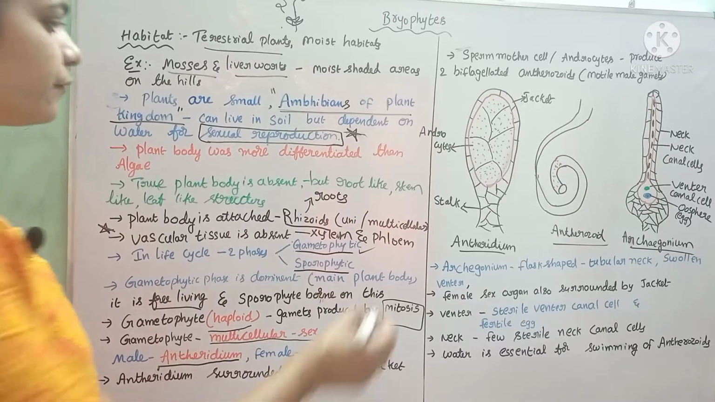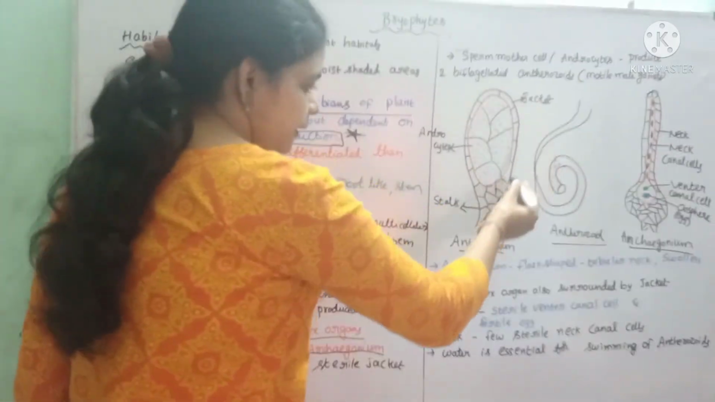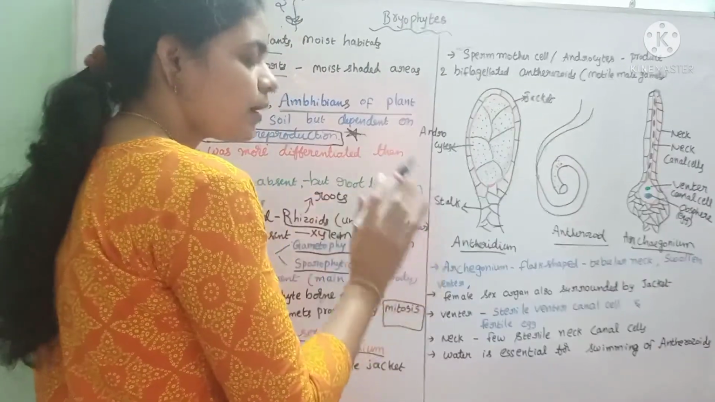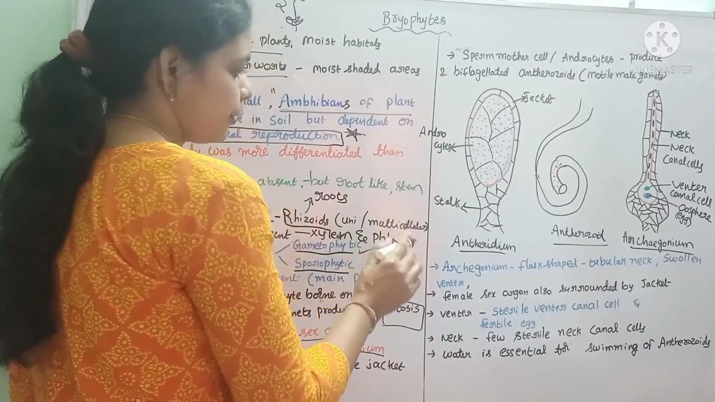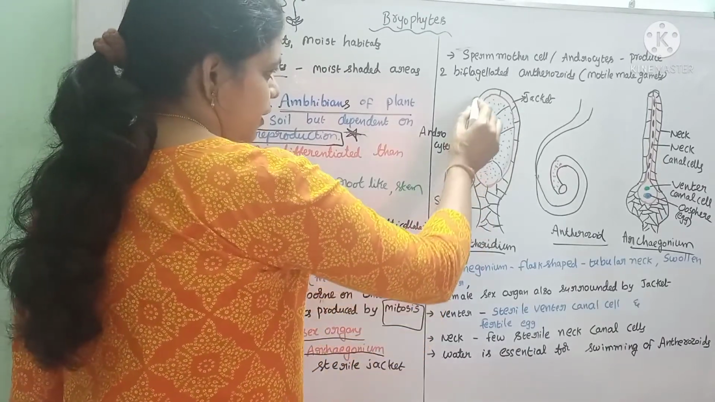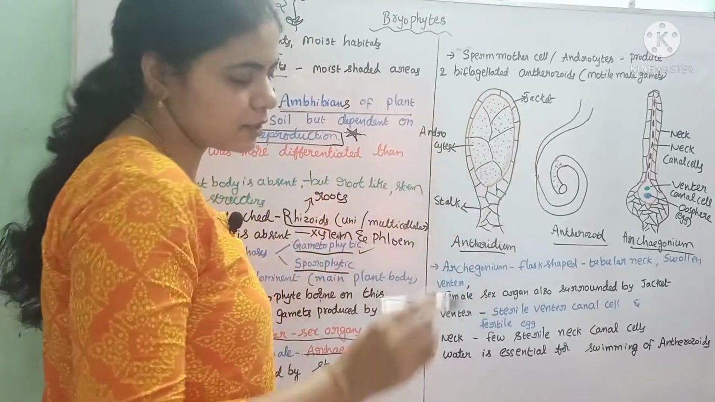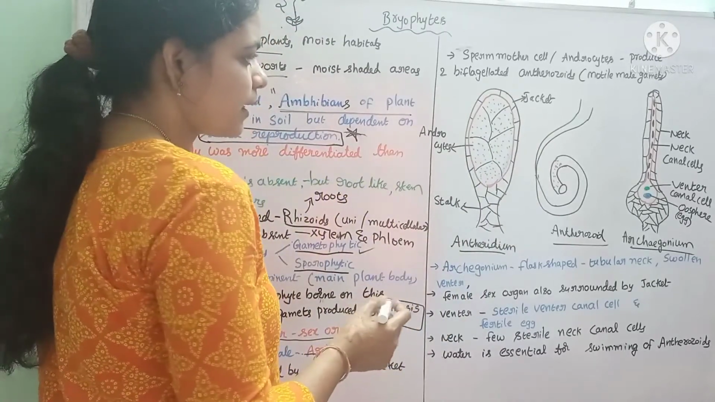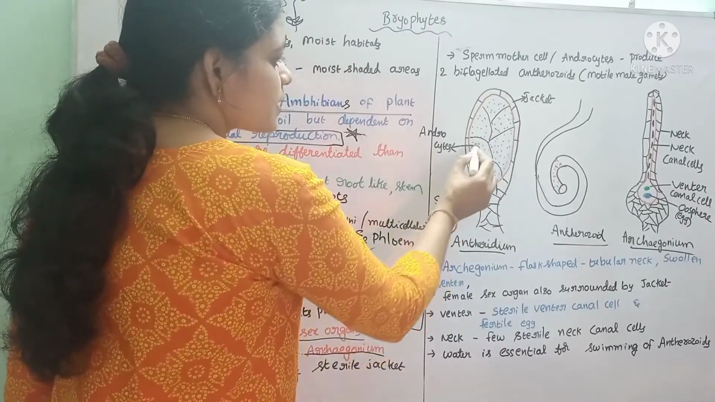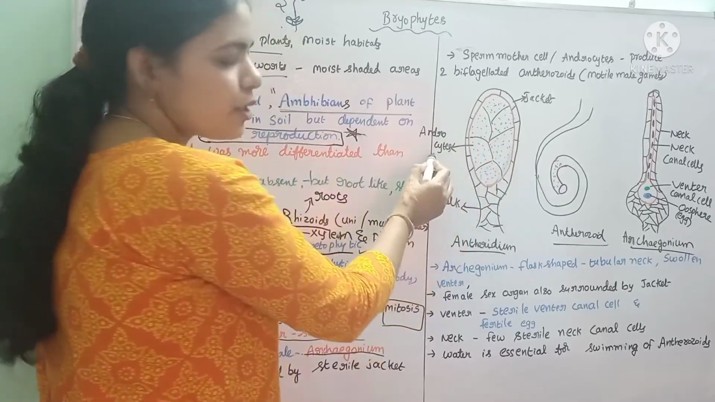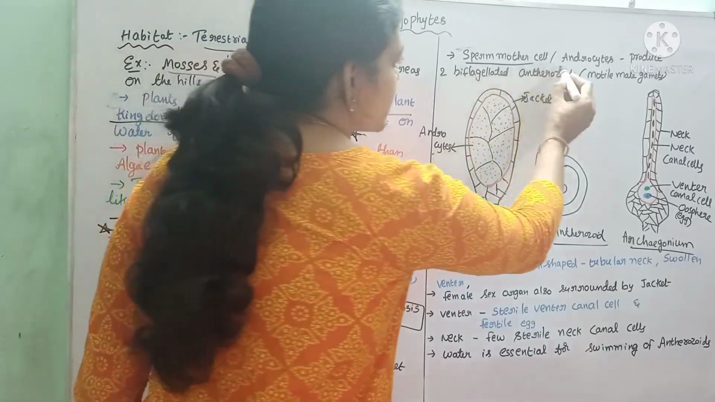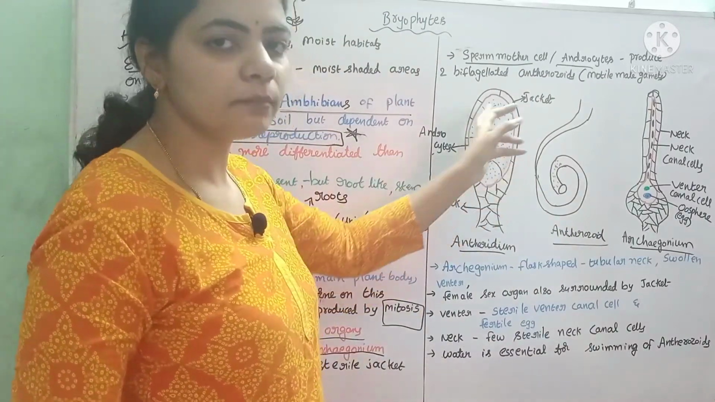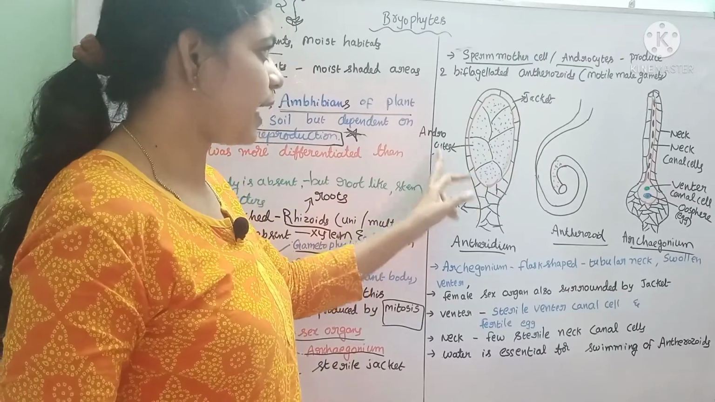See, this is the antheridium. This antheridium is a male reproductive organ or male sex organ present in the bryophytes. This male reproductive organ is surrounded by a jacket. This is called the jacket, the outer layer, the black one. Inside this there are some cells which are called androcytes or sperm mother cells. So what are the cells present inside the antheridium? These are sperm mother cells or androcytes.